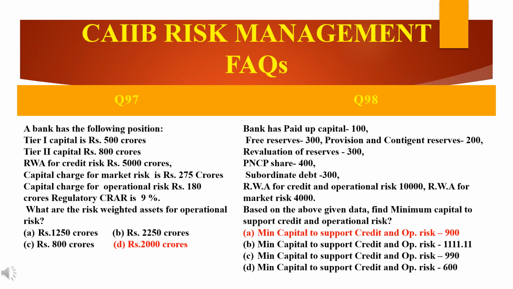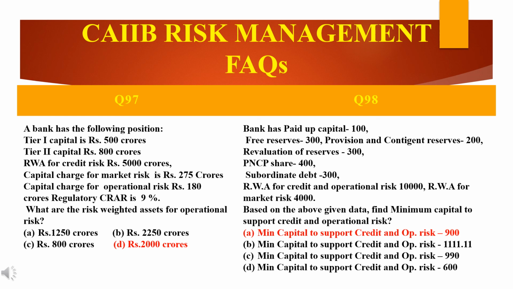Before seeing the answer, capital charge for operational risk is 180 crores, as mentioned in the question itself. Then regulatory CRAR they have specified is 9%, that's in India. Then RWA, the risk weighted assets, we need to find out.